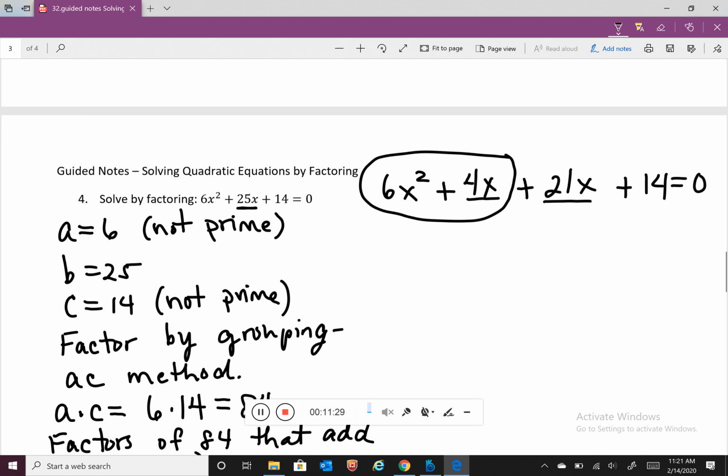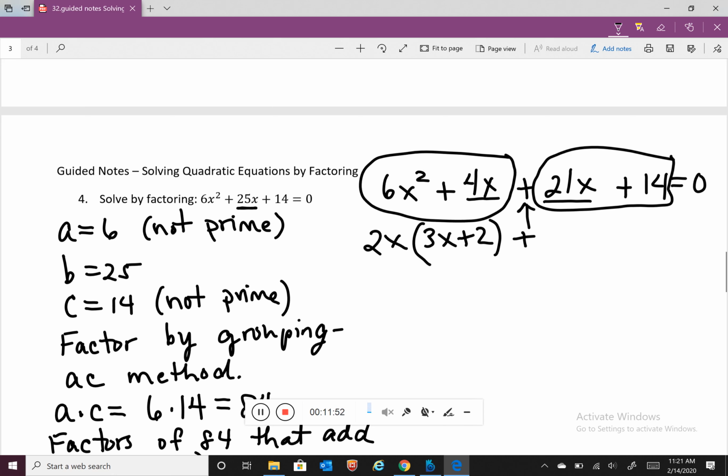Looking at the first two terms, 6x squared plus 4x has a GCF of 2x. And when we factor 2x out, that leaves us with 3x plus 2. Now the operation of plus comes along, but now we're going to look at the second group of 21x plus 14, which has a common factor of 7, and this is where the magic happens. This is so cool.